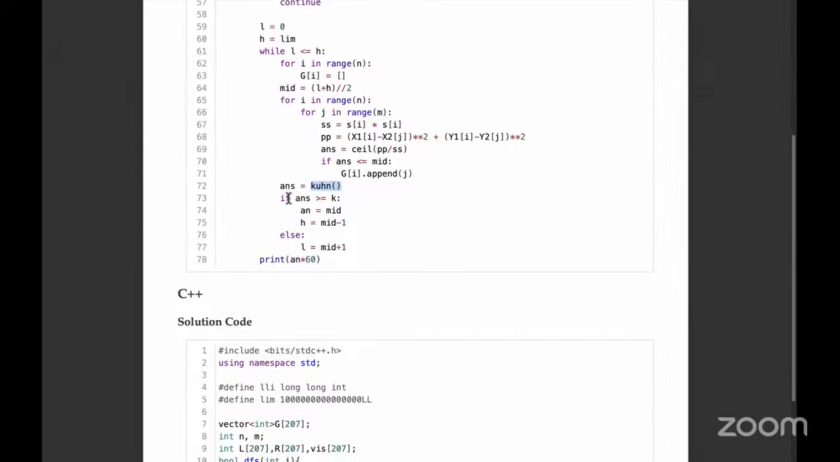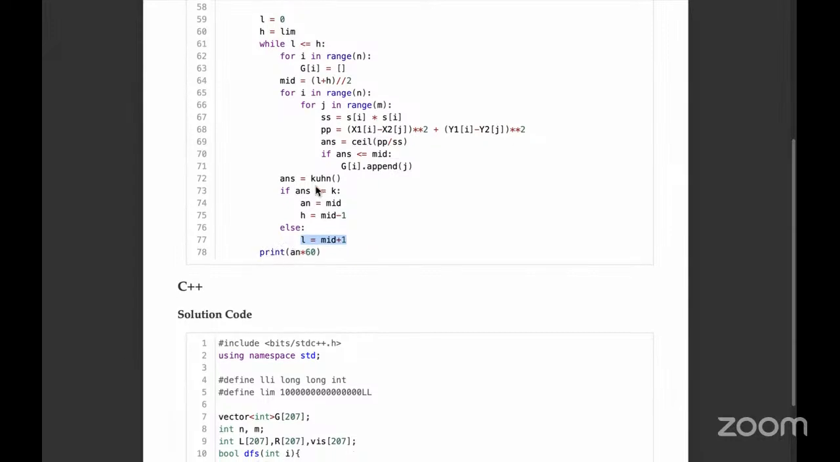Then, for each binary search iteration, we find the answer, which is simply done by using the Kuhn's algorithm. And if that is greater than or equal to k, then we are getting closer to the solution. So we do h equals mid minus 1. We basically split our search space by half. Otherwise, we still split our search space, but we move above, so we move the lower bound to mid plus 1.